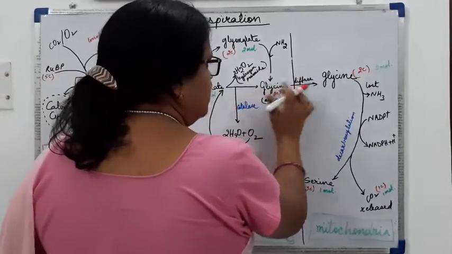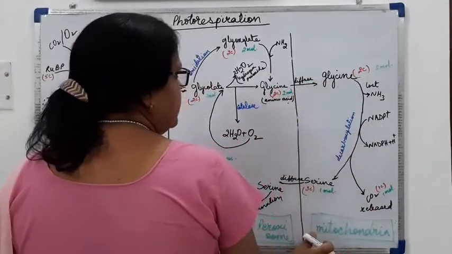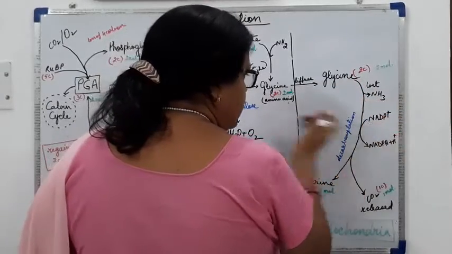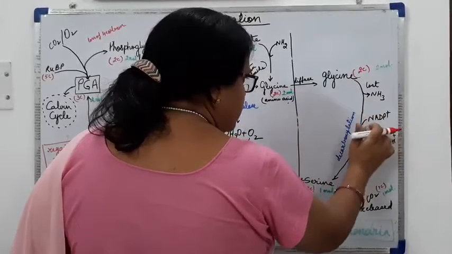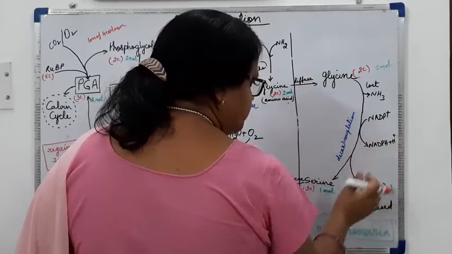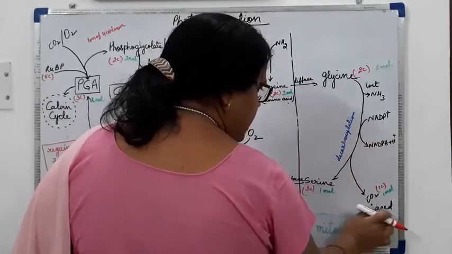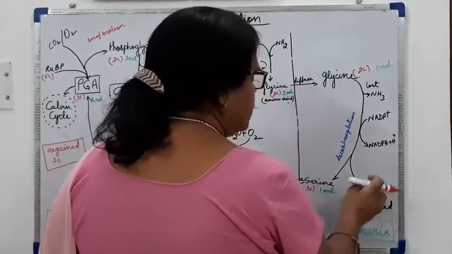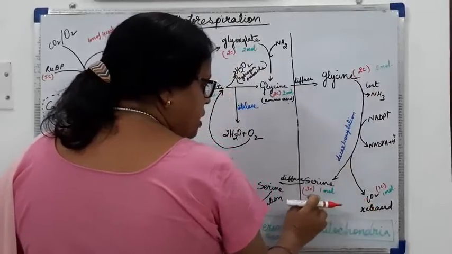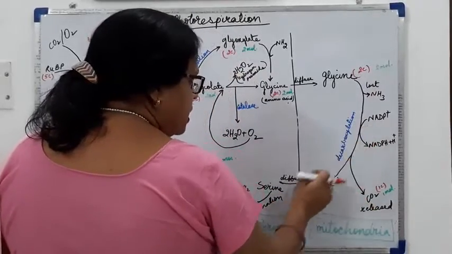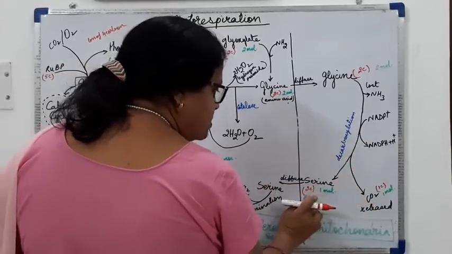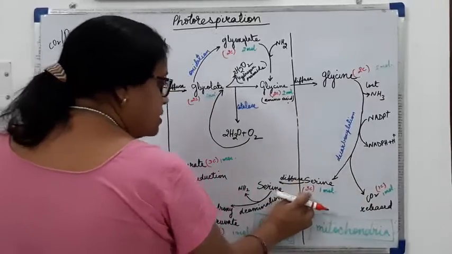The amino acid glycine will diffuse into the mitochondria and it will lose the amino group, that is NH3, and by the formation of NADH, it will lose carbon dioxide, that is 1 carbon. It was 2 carbon, 1 carbon is lost in the form of carbon dioxide by the decarboxylation process, and serine will be formed, a 3-carbon compound.